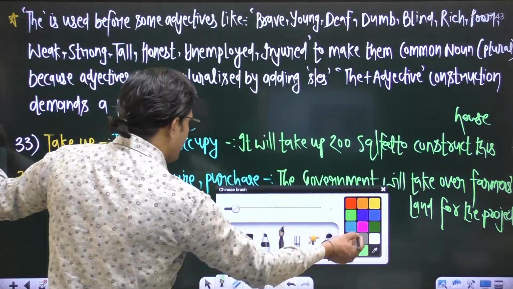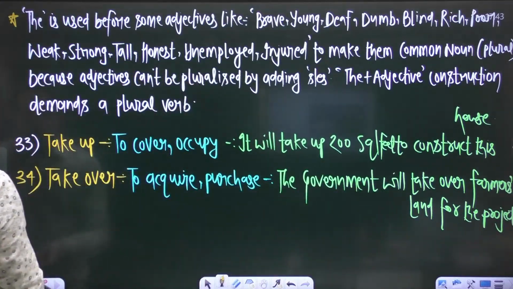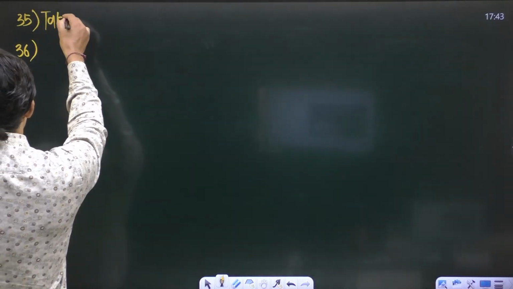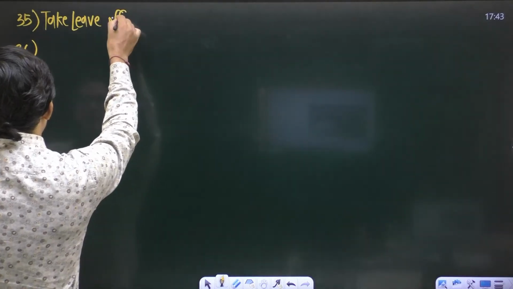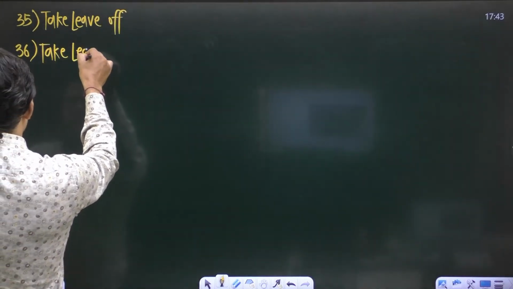Okay, next phrasal verbs, these two are very important, 35th and 36th. One is take leave of, and another one is take leave from.